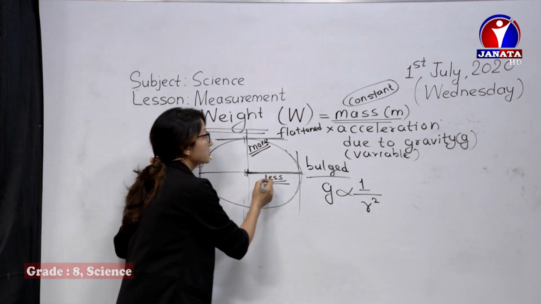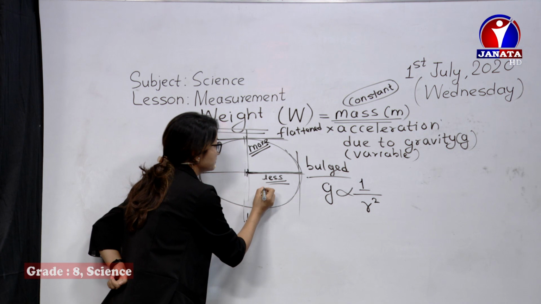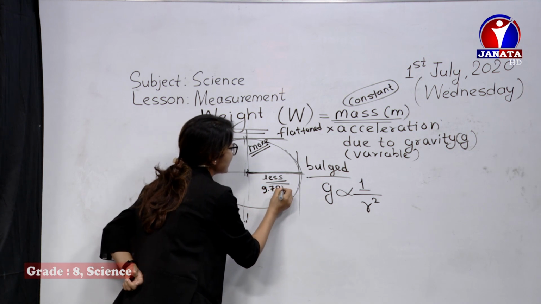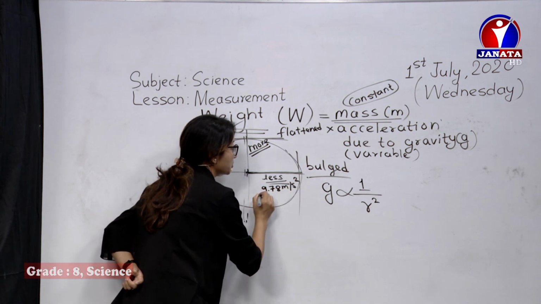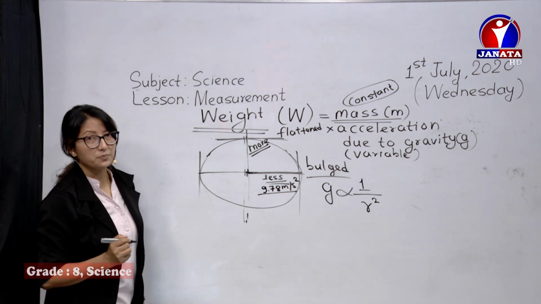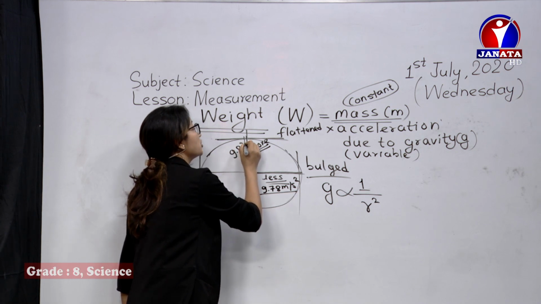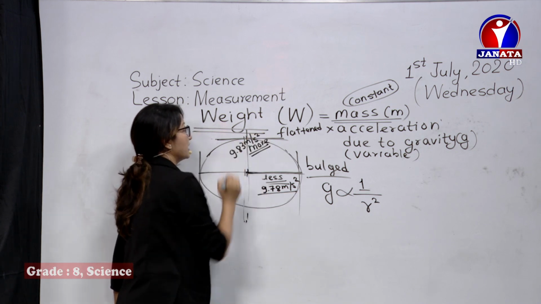So from this, what we have is, the acceleration due to gravity at the equator is 9.78 meter per second square, and at the poles it's 9.83 meter per second square.